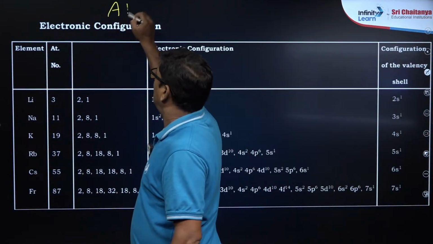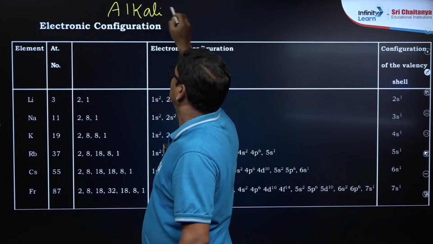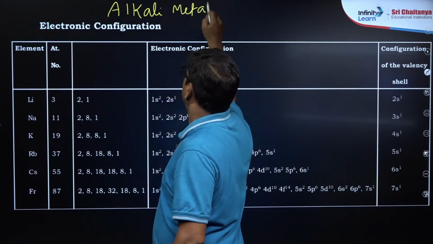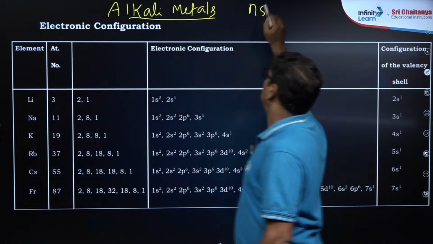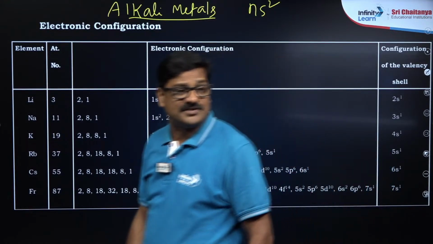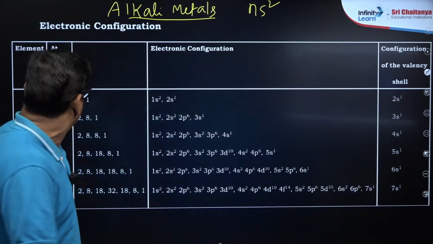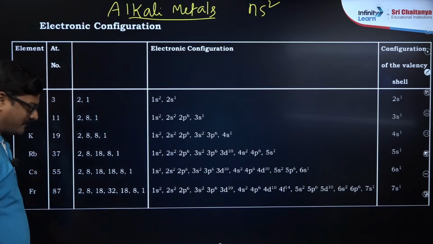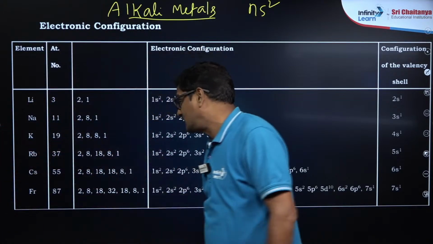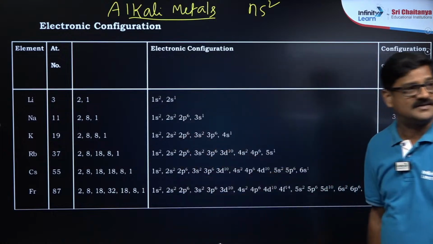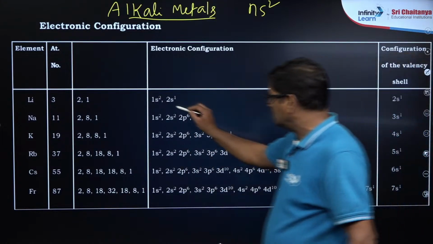So they are alkali metals. They are also called group 1 metals. They have ns1 general electronic configuration, where n stands for the period number. Lithium atomic number 3, sodium 11, potassium 19, rubidium 37, cesium 55, francium 87, and they have, you can see,